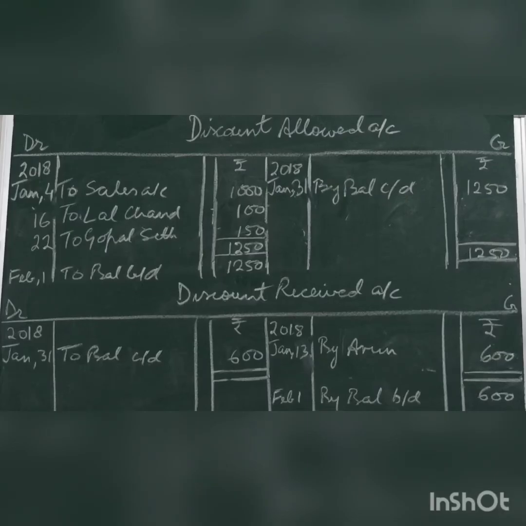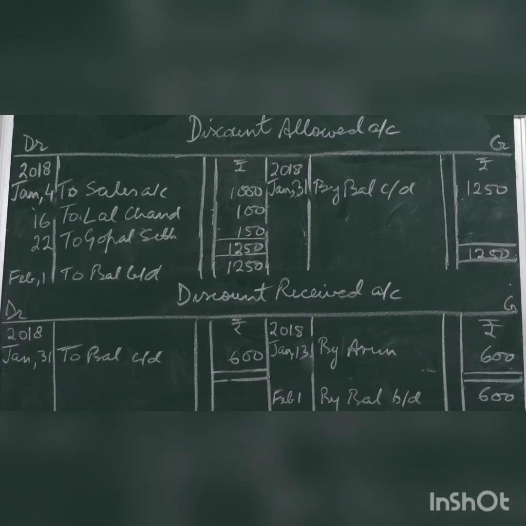We have done with all the personal accounts and real accounts. Now we will prepare nominal accounts. We have discount allowed on 4th with 1,000 rupees. Debit all expenses and losses, the rule will be applied. On the debit side, we will post to sales account, because in the credit we have sales account with rupees 1,000. On 16th, again we have discount allowed, debit all expenses. In the credit we have Lalchand, so the posting will be on the debit side to Lalchand with 100 rupees.